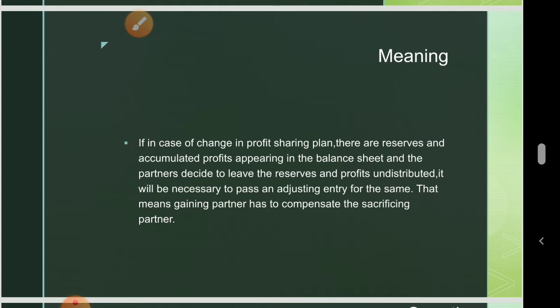So it will be necessary to pass an adjusting entry for the same. Here they will not divide the amount in their old ratio, because dividing the amount in the old ratio means they are taking the whole amount. Adjustment entry means they only calculate the sacrifice or gain, and the gaining partner will give the gained amount to the sacrificing partner. The actual amount of reserve or profit will be there in the balance sheet as it is. So the gaining partner has to compensate the sacrificing partner.